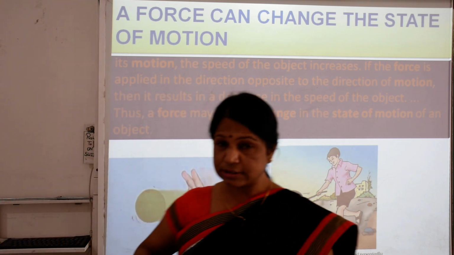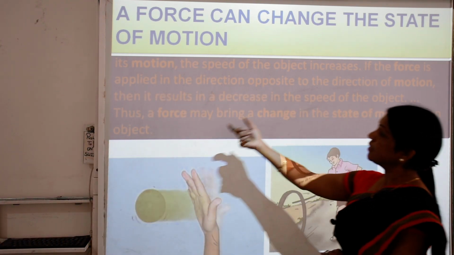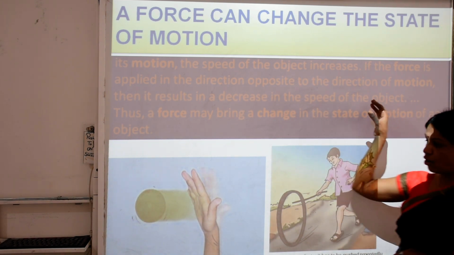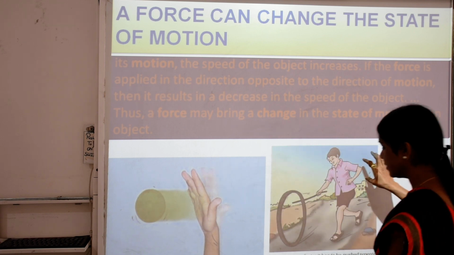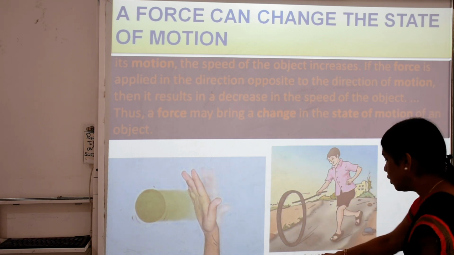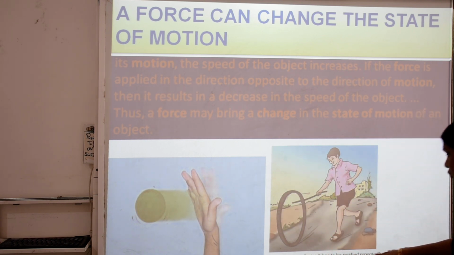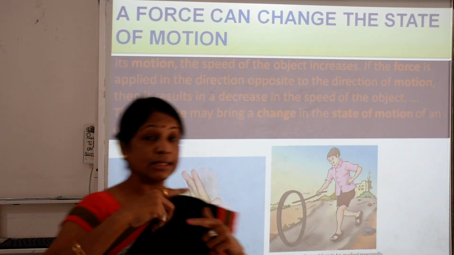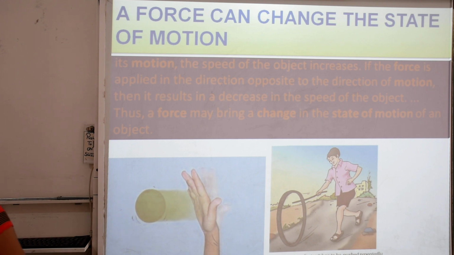Sometimes it is reduced, sometimes it is increased, and thus a force may bring a change in the state of motion of an object. Here is the example: to move a tire faster, it has to be pushed repeatedly. It means this cycle goes on again and again.